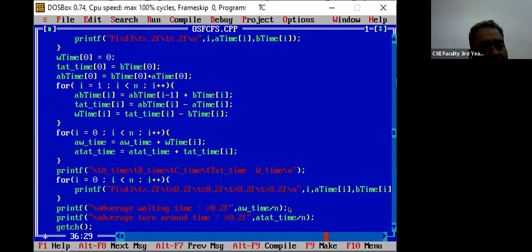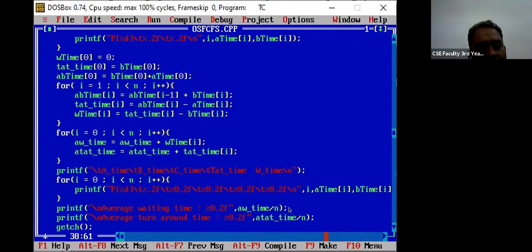First it's going to display the arrival time. \t means a tab will be used. Next \t, then the burst time, then \t the completion time, then \t the turnaround time, and finally the waiting time. So using the for loop, we have retrieved all the data that has been stored in those variables.